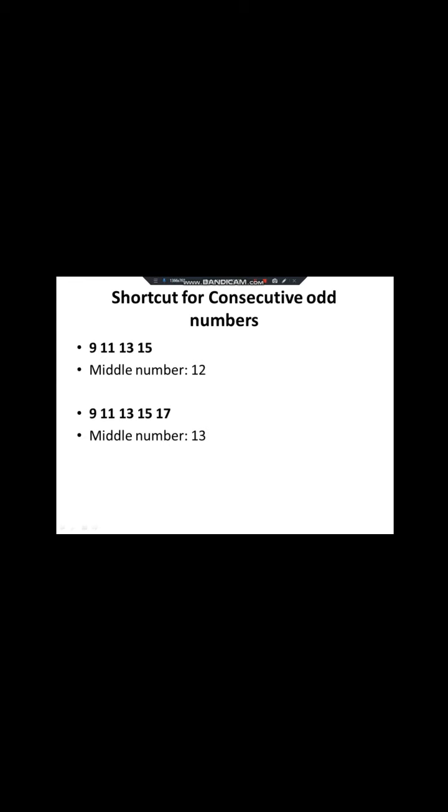Now we'll see the shortcut for consecutive even numbers, the similar concept. So 2, 4, 6, 8, 10. The middle number is 6. That is what the average is. For 2, 4, 6, 8, 10, 12, here we have 2 numbers as middle numbers, 6 and 8. The mid value of 6 and 8 is nothing but 7. So that is your average.